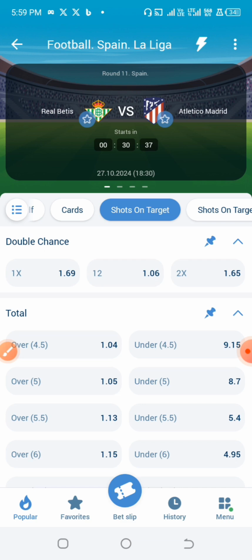In today's video, I'm going to show you guys the process of how you can make use of one of these particular hidden betting strategies that many people are not really aware of.